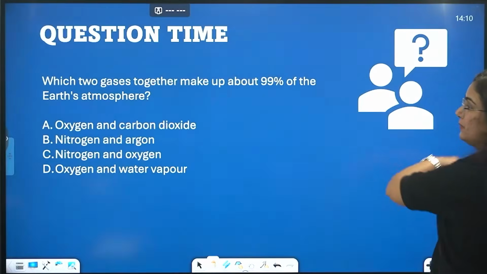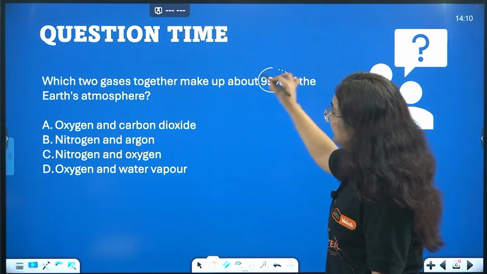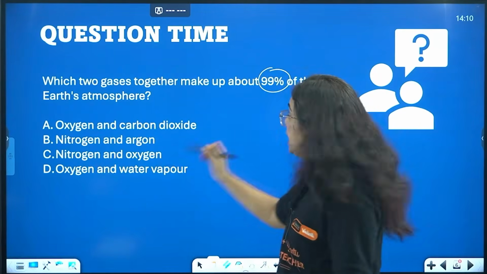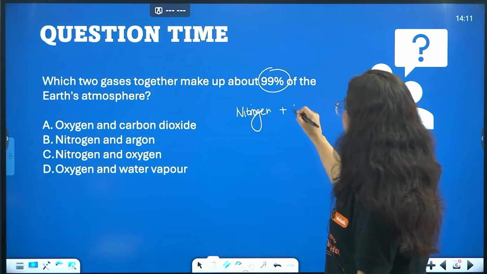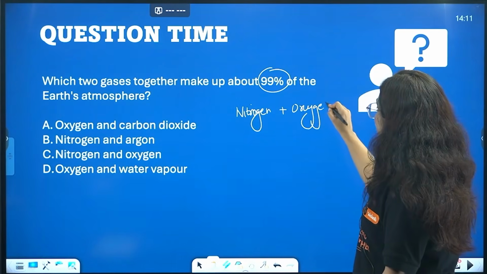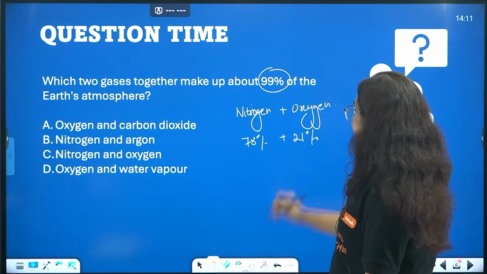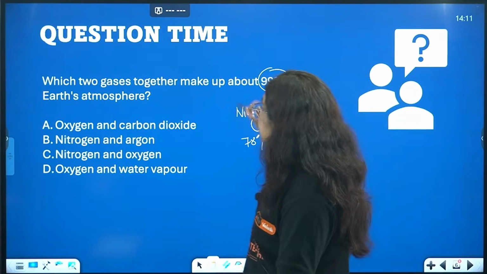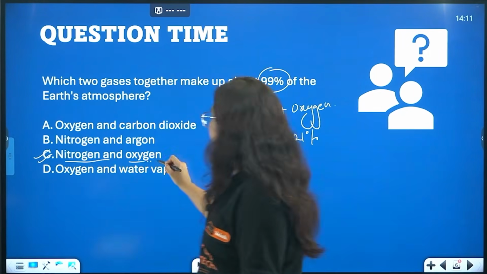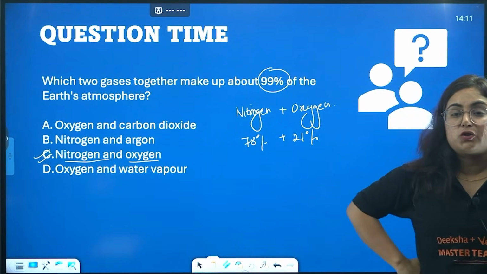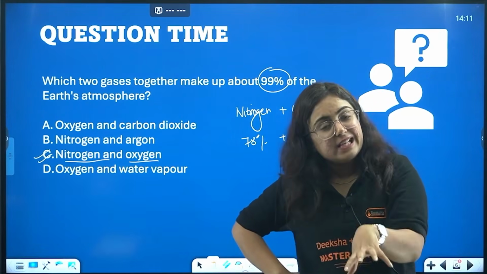After that, yes, we have an MCQ: which two gases together make up 99% of the Earth atmosphere? So we are well aware about that, beta. It is nitrogen plus oxygen. Okay, nitrogen plus oxygen, that is 78% plus 21%. It together makes to what, beta? 99%. And here the correct answer will be C, that is nitrogen and oxygen. That together makes the most, or what we can say, the abundant gas in the atmosphere.